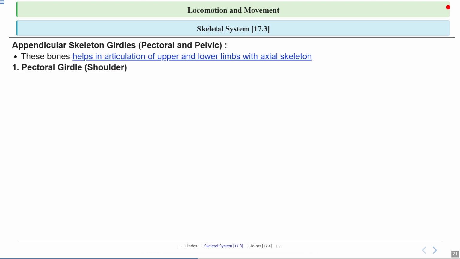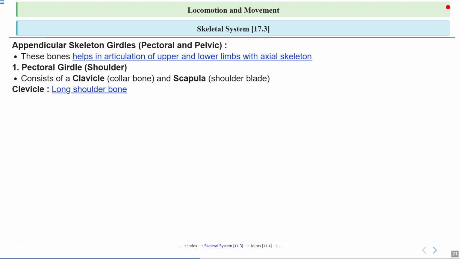Now let's focus on the first type, that is the pectoral girdle, also known as the shoulder girdle. This is a structure that connects each arm to the trunk of the body. So it's what gives our shoulders their shape and allows for a wide range of arm movements. The pectoral girdle is made up of mainly two bones, that is the clavicle, which is commonly called the collarbone, and the scapula, which is the shoulder blade. Imagine the clavicle as a strut that holds the shoulder out from the body, while the scapula acts like a flat platform for muscle attachment and arm movement.